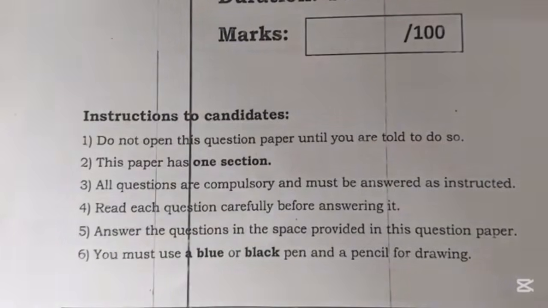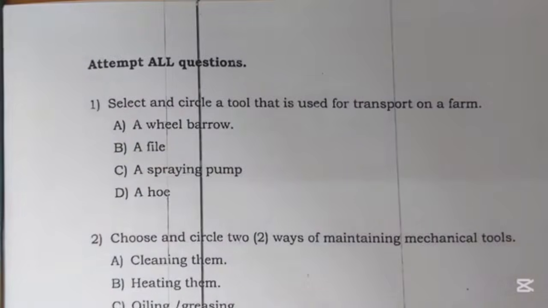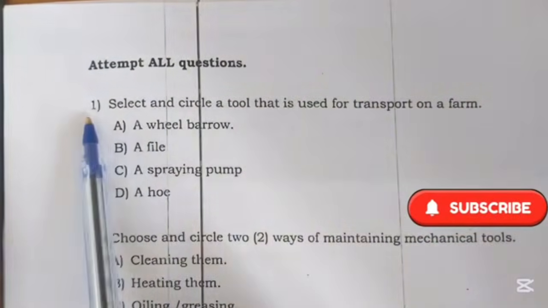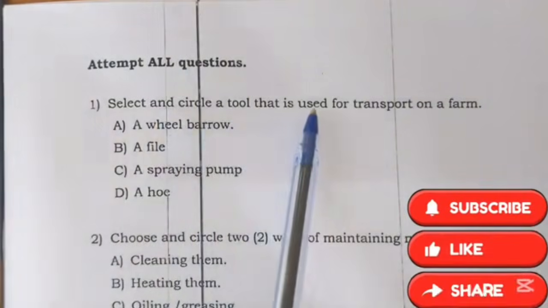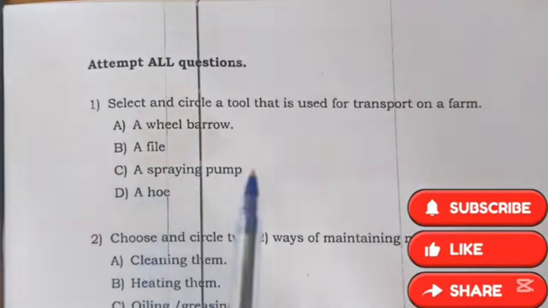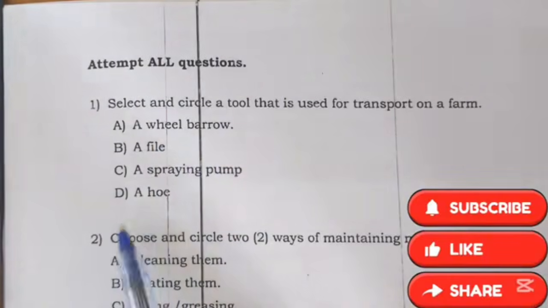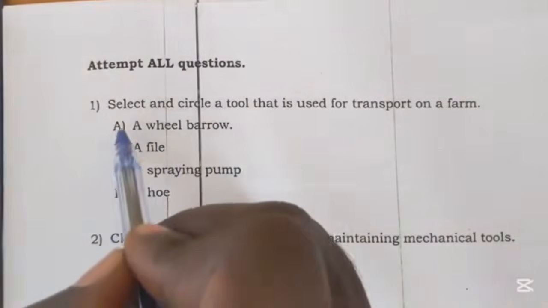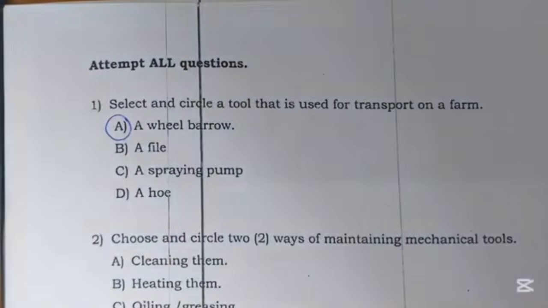Then we can start. The first question is to attempt all questions, where the first question: select and circle a tool that is used for transport on a farm. Wheelbarrow, a file, spraying pump, and a hoe. The answer will be a wheelbarrow.